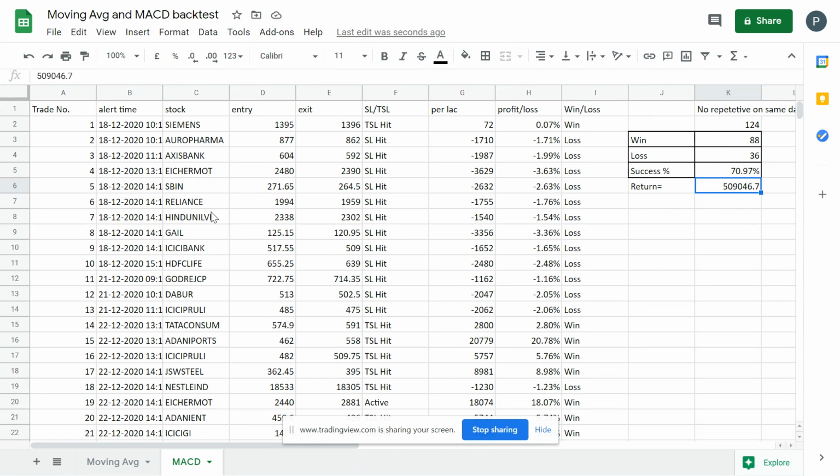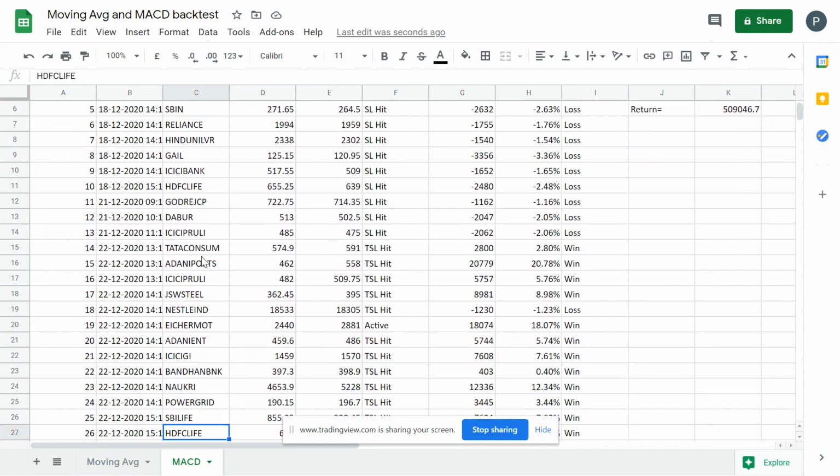It has been continuously giving these bottoms, and after entry it is failing, and again after a few days it is giving another indication to buy. That is the reason you hit stop loss very early.